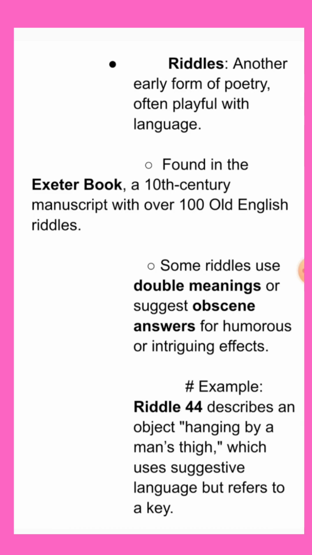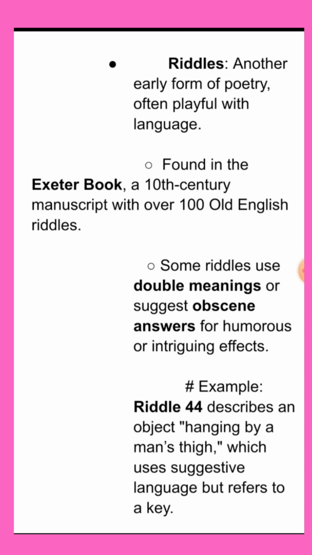Now coming to riddles. Riddles are another early form of poetry, often playful with language. And these are found in the Exeter Book, a 10th century manuscript with over 100 Old English riddles. Some riddles use double meanings or obscene answers for humorous or intriguing effects.